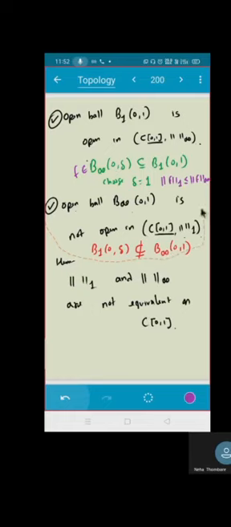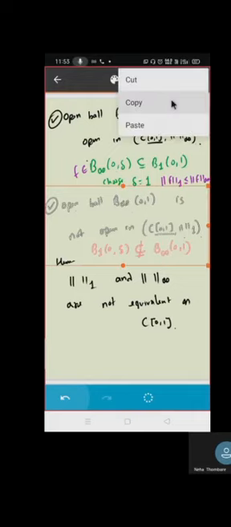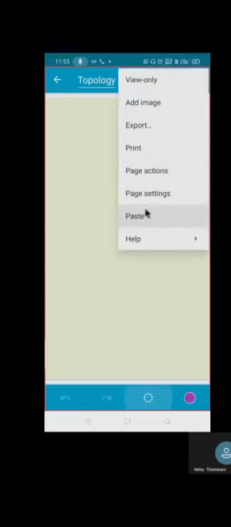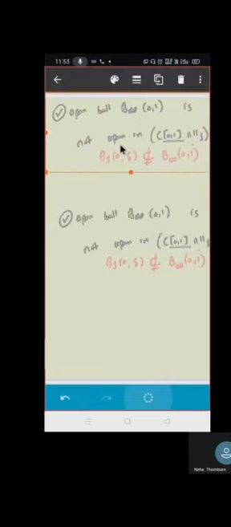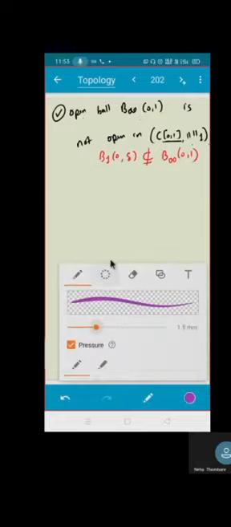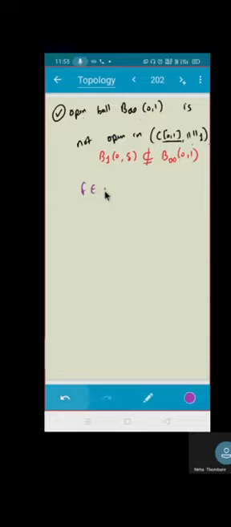Now do you understand this? Now it is clear. Now try to see. You want to prove this is not a subset of this. Let us try to prove. Suppose I have to prove it is a subset. So what will I do? I'll start by taking an f. I will take an f which belongs to this B1 of delta, isn't it? What do you mean by that? That means norm of f1 is less than delta, correct?